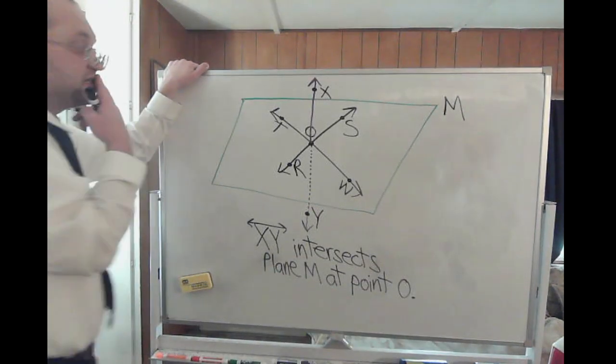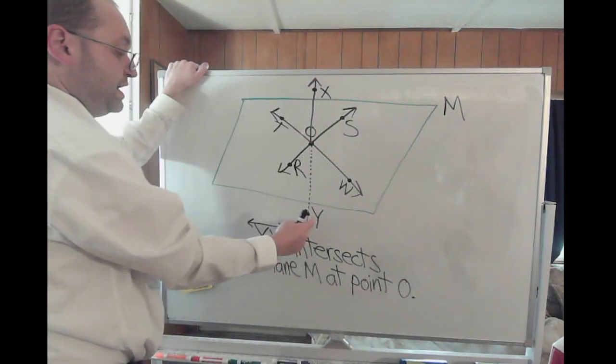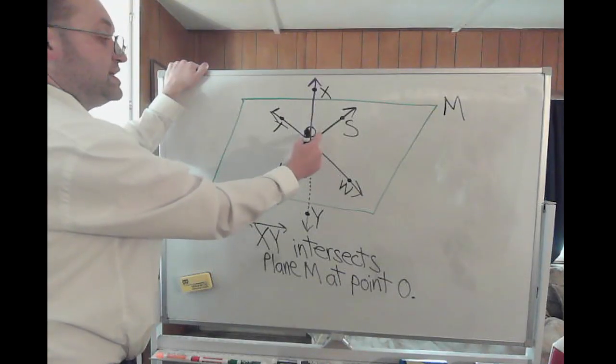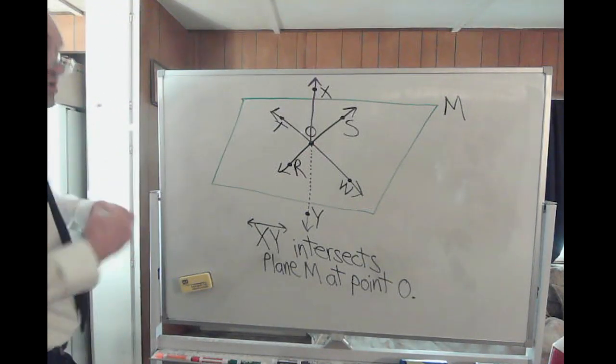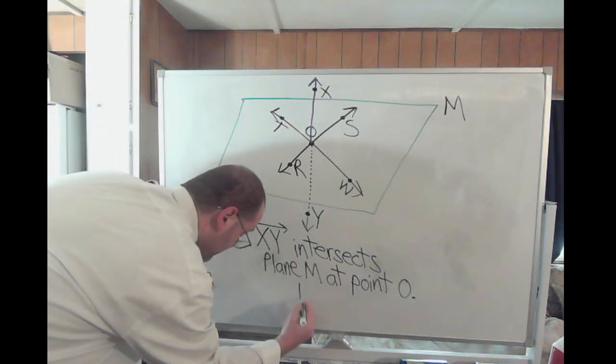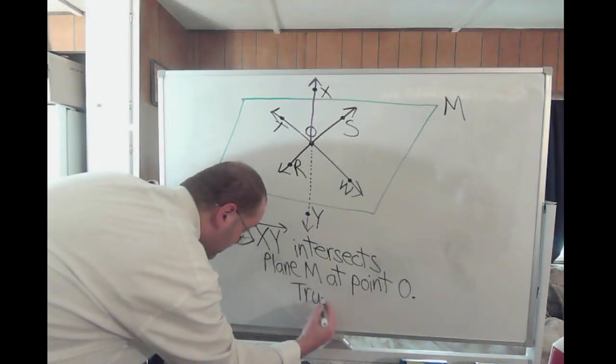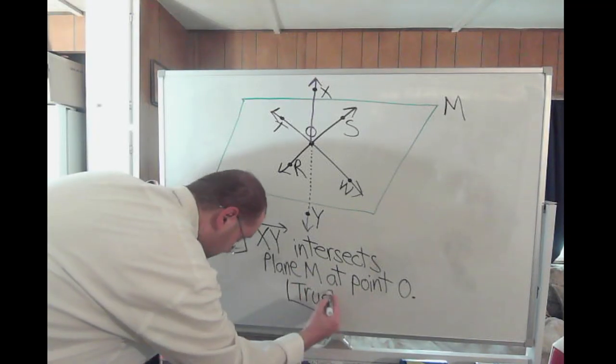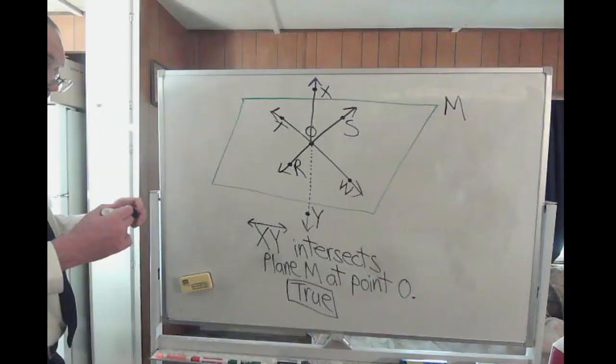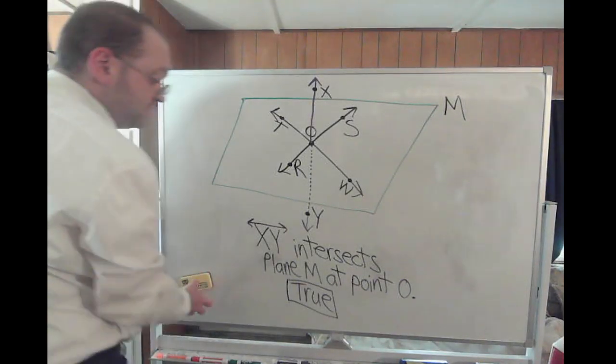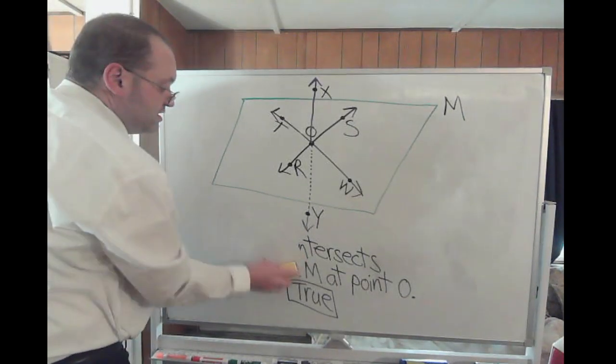Let's take a look at this. Here's line XY, and right at point O, that's right where it meets plane M. So yes, this is actually a true statement. We have line XY does in fact intersect plane M at point O. That would be a true statement. And I got 6 more